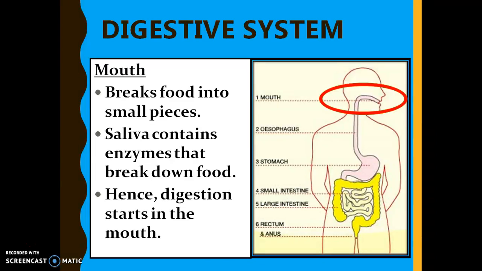Okay, let's talk about the digestive system. You must have the mouth, esophagus, stomach, small intestine, large intestine, rectum, and anus. All of these are involved in the digestive system. So what's the function of the mouth? It breaks food into smaller pieces. There's saliva inside the mouth which contains enzymes that break down food further. Therefore, digestion starts in the mouth.